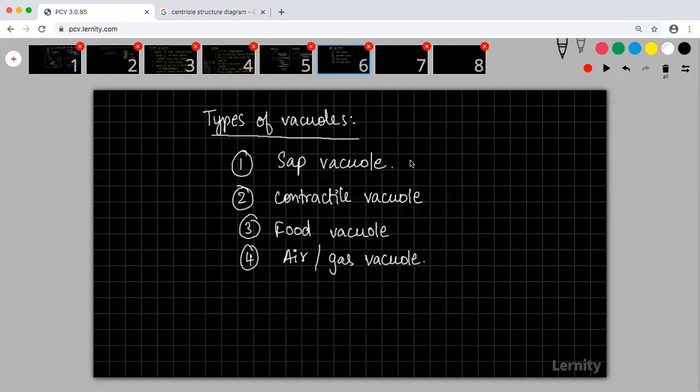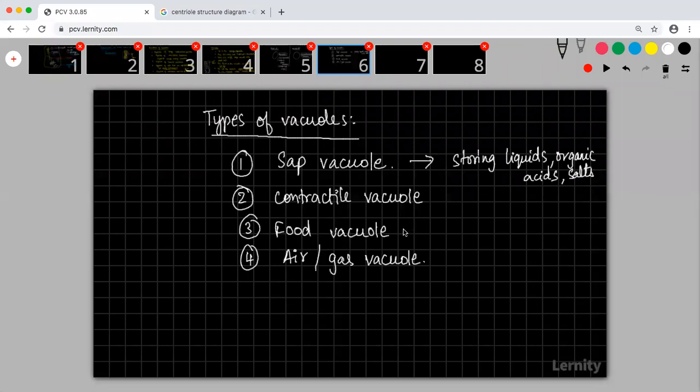The sap vacuole is mainly for storing liquids, organic acids, salts. For all these things, we have something called a sap vacuole.